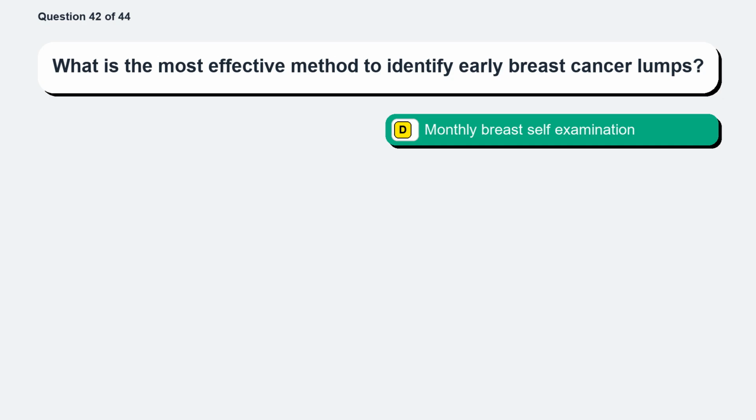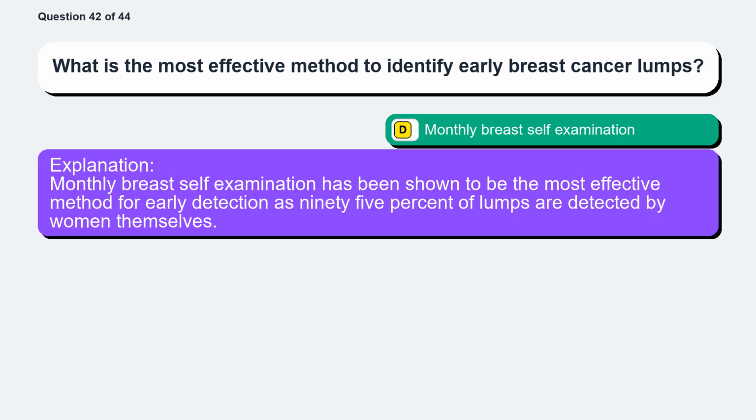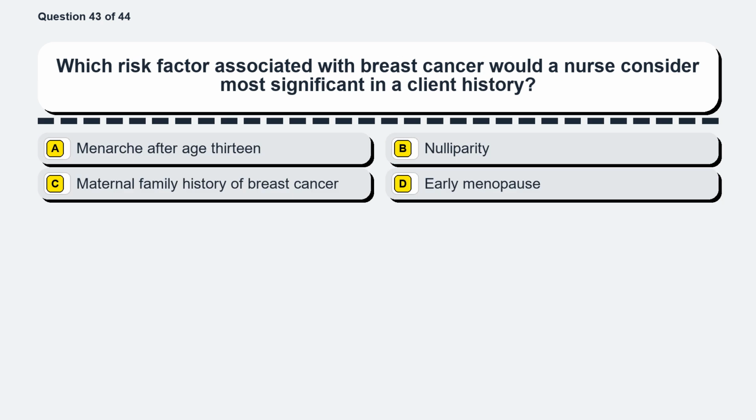The correct answer is option D, monthly breast self-examination. Monthly breast self-examination has been shown to be the most effective method for early detection as 95% of lumps are detected by women themselves.